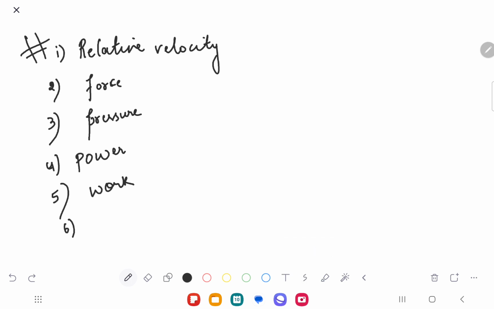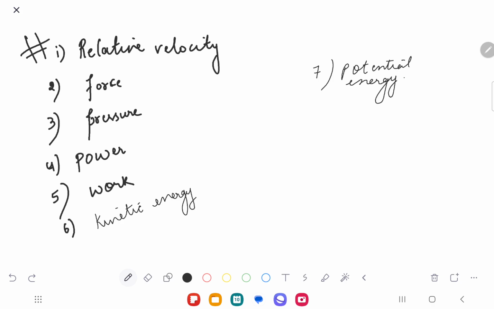Then we'll have kinetic energy, then potential energy. So certain terms we need to do in physics. These are the terms that you need to know before doing any term.